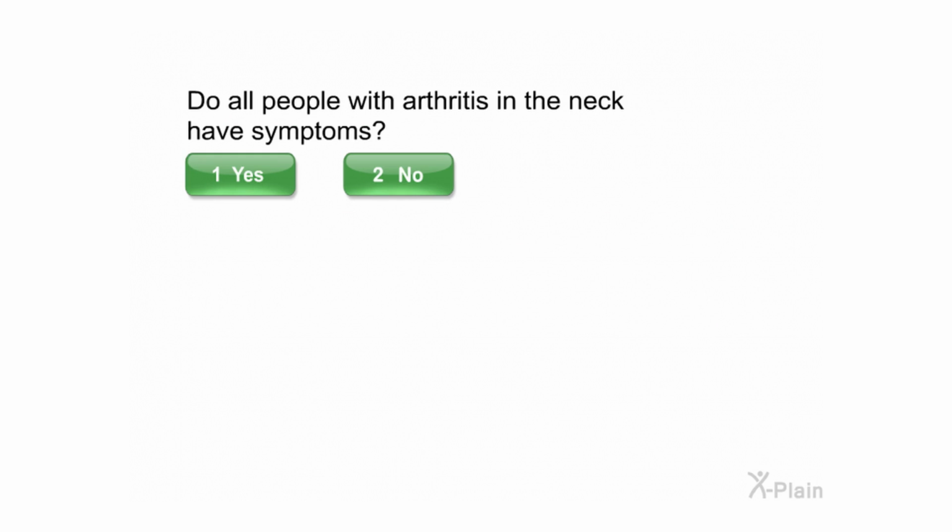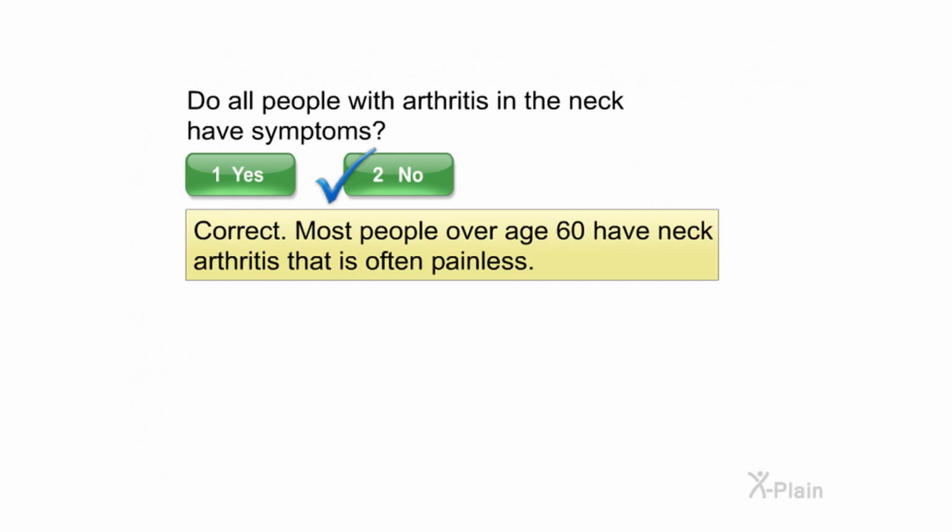Do all people with arthritis in the neck have symptoms? Select yes or no. Correct. Most people over age 60 have neck arthritis that is often painless.